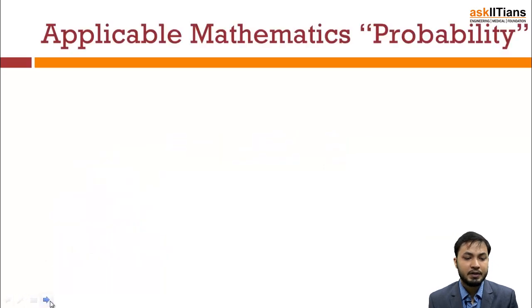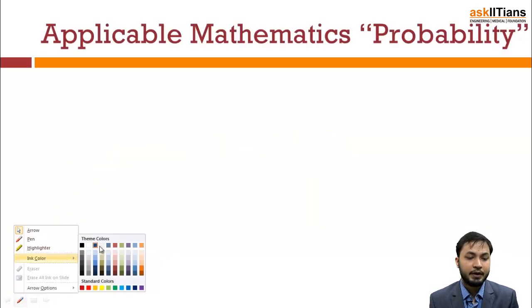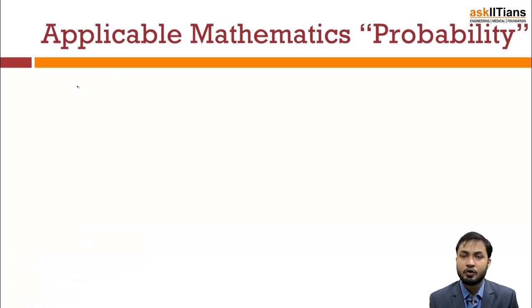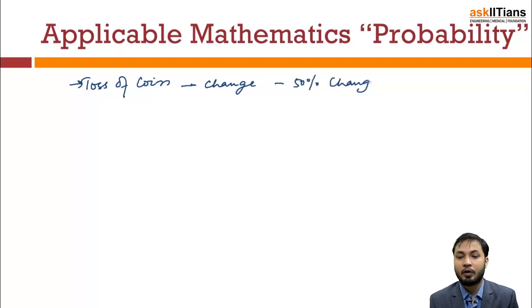Now, as I just defined, probability is the mathematics of chance. So let's say, like we saw in this video, that when the coin was in the air, who will win the toss, right? So toss of a coin is chance, right? Which has 50% chance of either team winning, right?